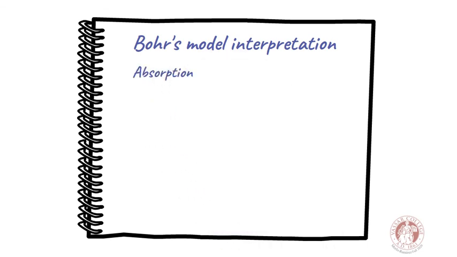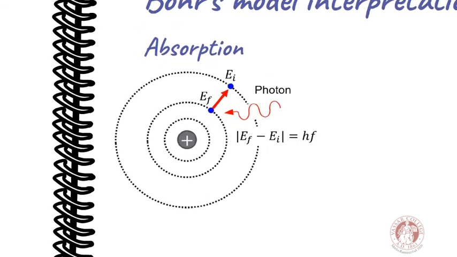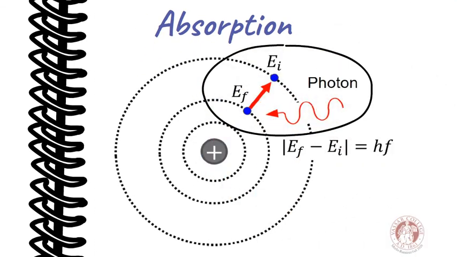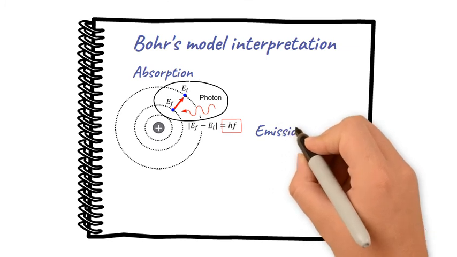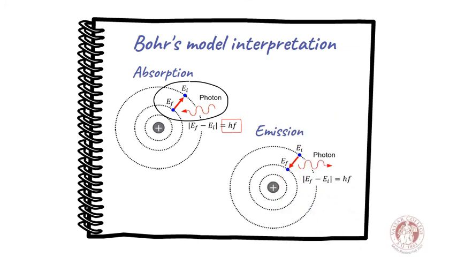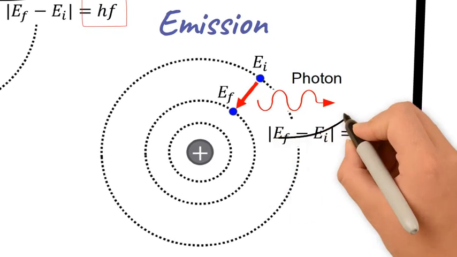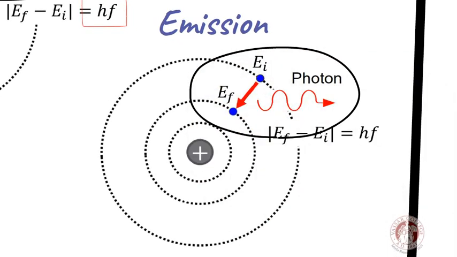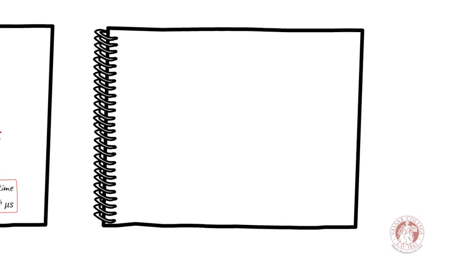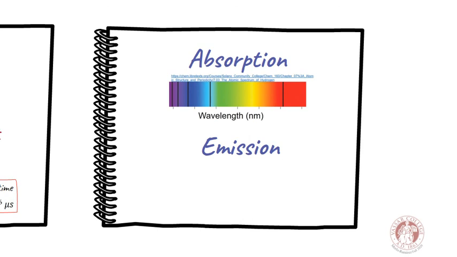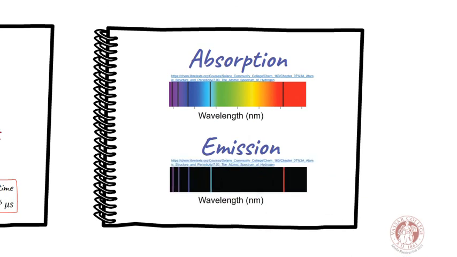In the case of absorption, we can see that the electron takes the incoming photon and jumps to a higher orbit. The size of the jump is the same as the energy carried by the photon. On the other hand, the emission happens when the electron returns to its stable lower orbital. In such a case, the returning process generates a release of excess energy of the same amount as the energy distance between the orbitals. Due to the quantization of the orbital energies, the absorption and emission result in a set of discrete spectral lines, as discussed in the previous video.